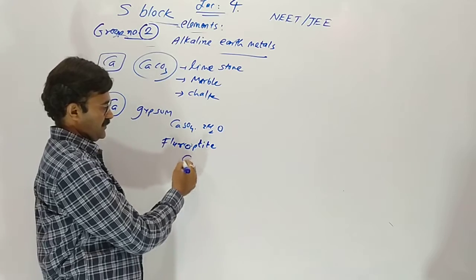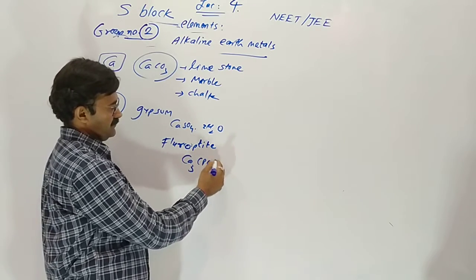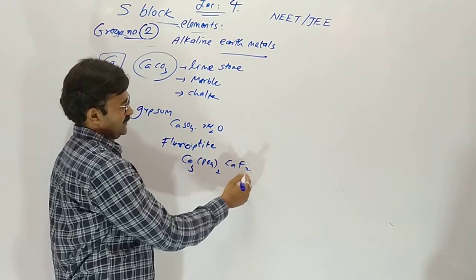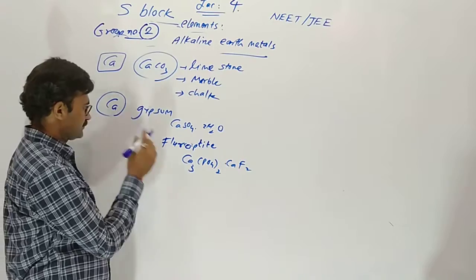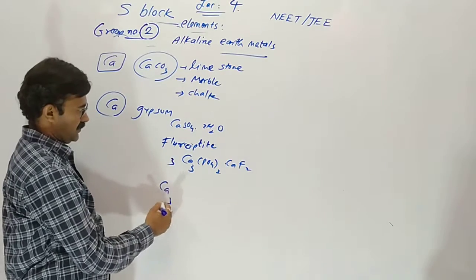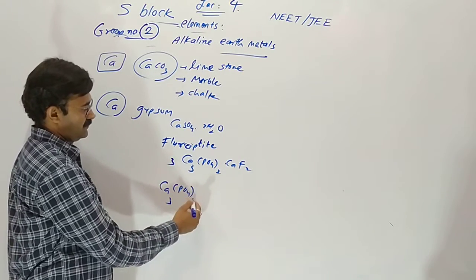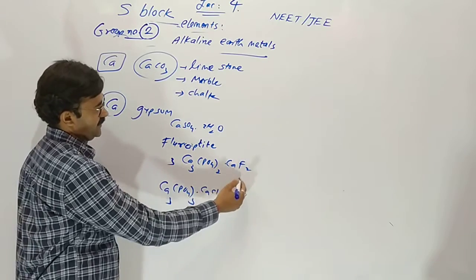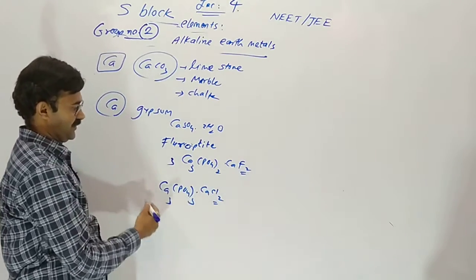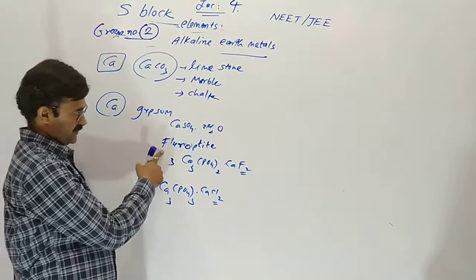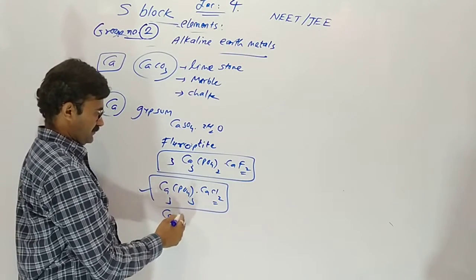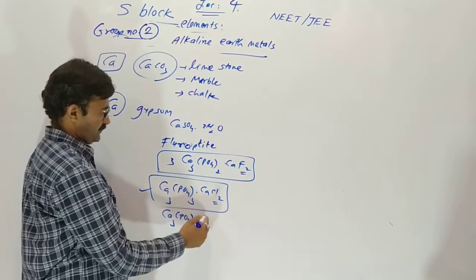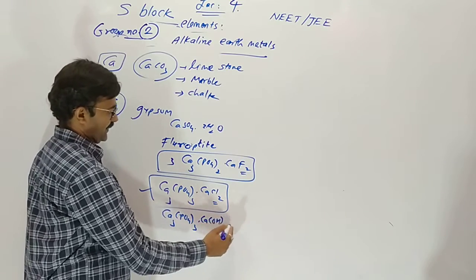Fluorapatite, Ca3(PO4)2·CaF2. These are fluorapatite. Sometimes chlorapatite means only one chain. Here, instead of fluorine, there should be chlorine. Chlorapatite. This one fluorapatite, this one chlorapatite, and this one is hydroxyapatite.